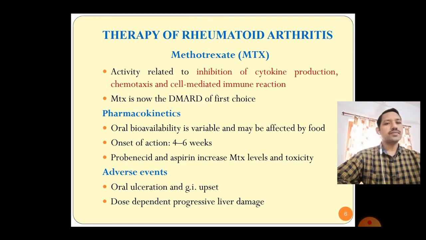Adverse events. Major adverse events are oral ulceration and gastrointestinal upsets. Sometimes liver damage is also there, but this liver damage is dependent on the dose. If we decrease the dose or if we stop the drug, automatically this liver damage will be reversed.